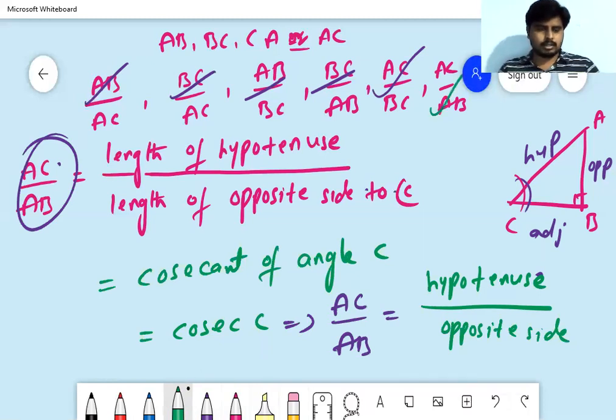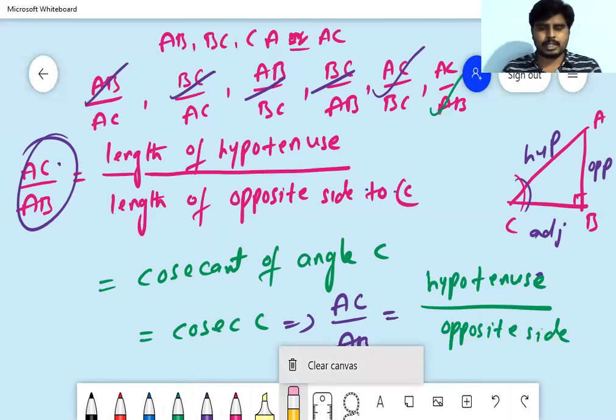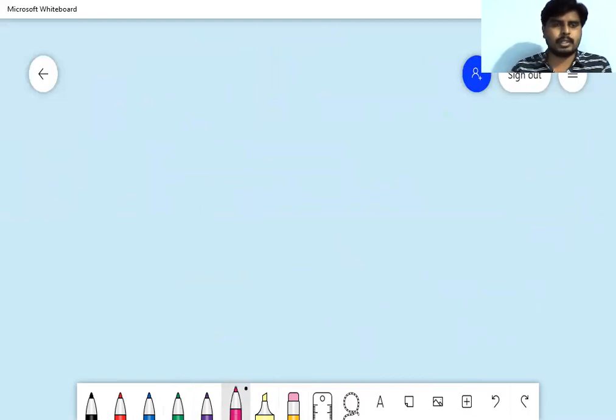Once again, I will write on the screen all together. I'm going to erase the screen. Yes, what are the ratios we have made?